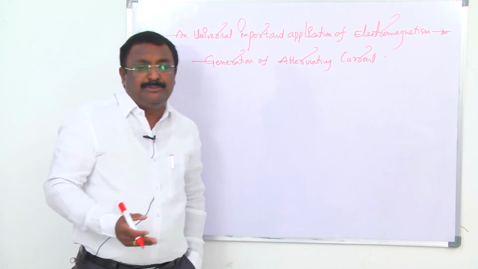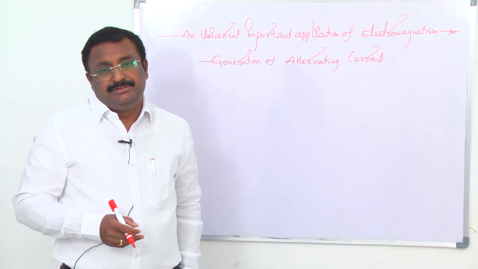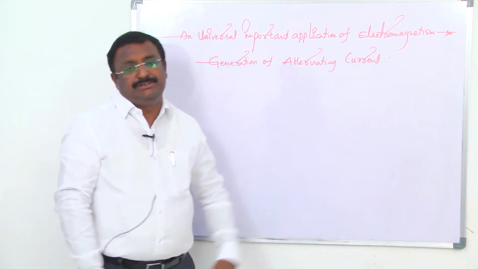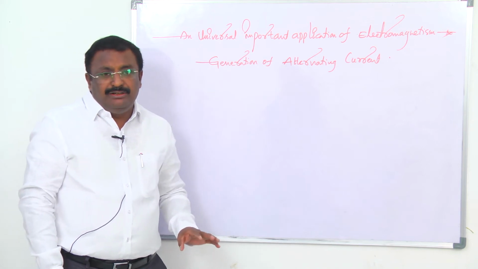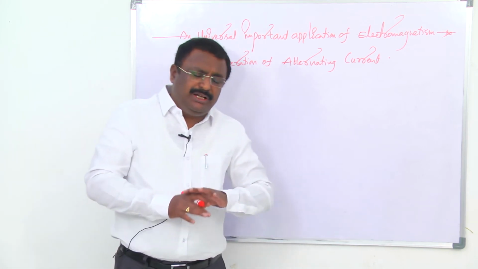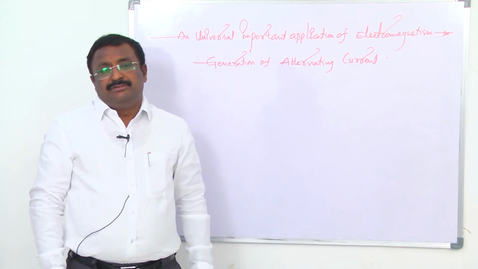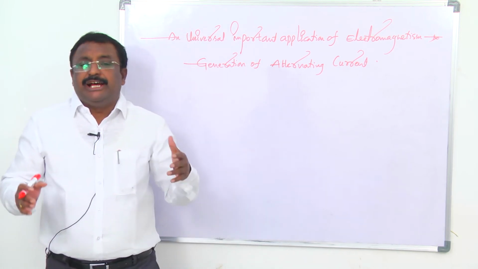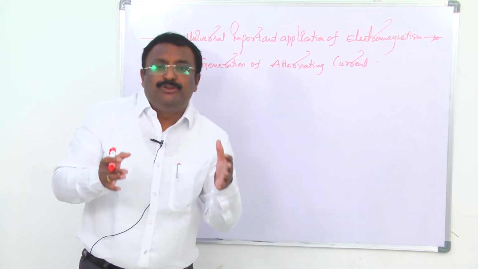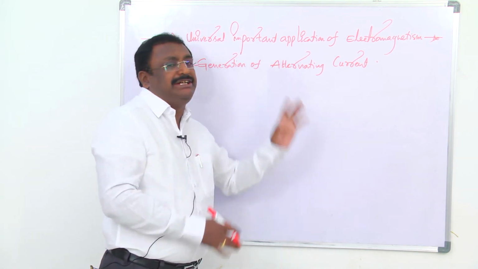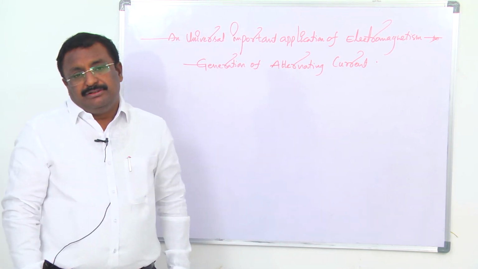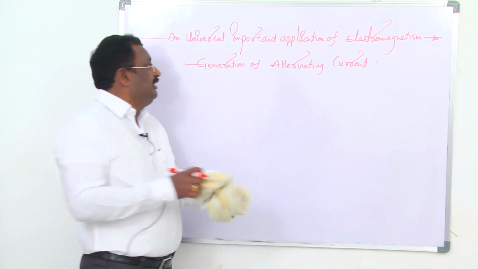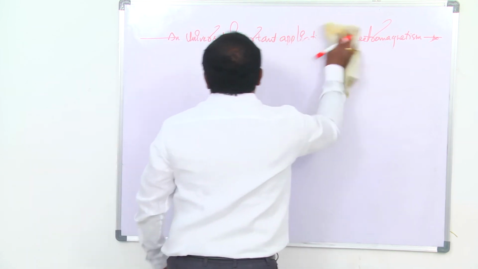Electric current is of two types, AC and DC. So this is AC, alternating. It is abbreviated as AC. Not only in our country, throughout the world, in all countries. So this is the best application. The device, the arrangement which is used to produce alternating current or electric current, is called an AC generator.